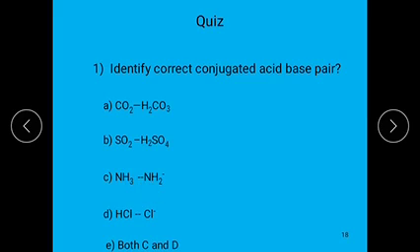And the third one is NH3 and NH2 minus. This is a conjugate acid base pair because it differs by one proton. Next, HCl and Cl minus is also a conjugate acid base pair because it differs by one proton. And the last one, both C and D is the right answer.